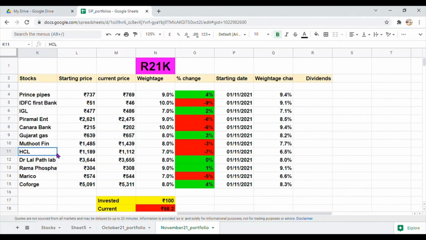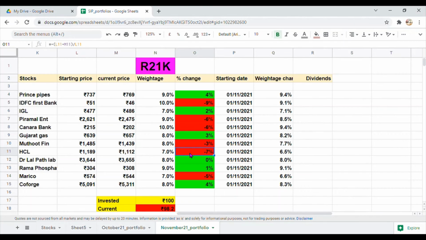In IDFC Bank we have a weightage of 10% and this stock is down by 9%. In Piramal Enterprises, we have a weightage of 9% and this stock is down by 6%. In Canara Bank, we have a weightage of 10% and this stock is down by almost 6%. In HCL, we have a weightage of 7% and this stock is almost down by 7%. So these are the main stocks which are bringing down the overall performance of our portfolio.